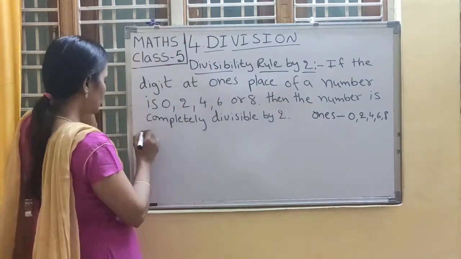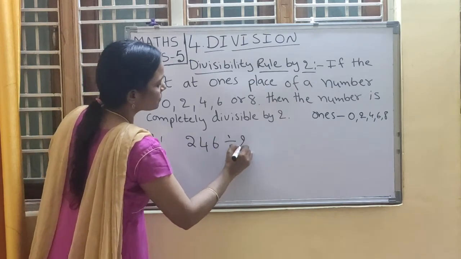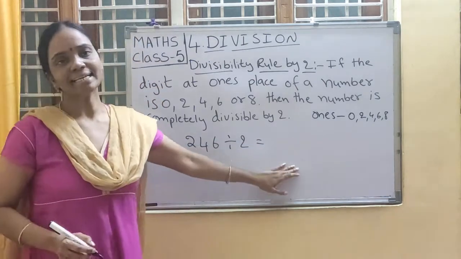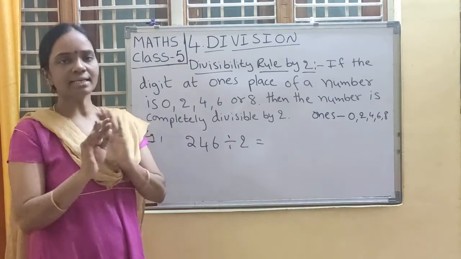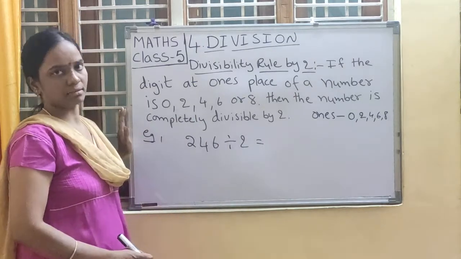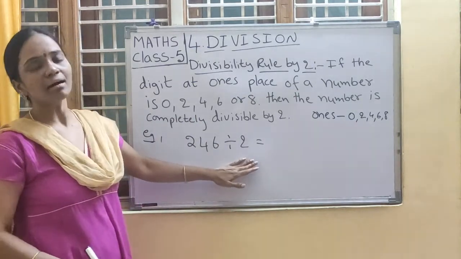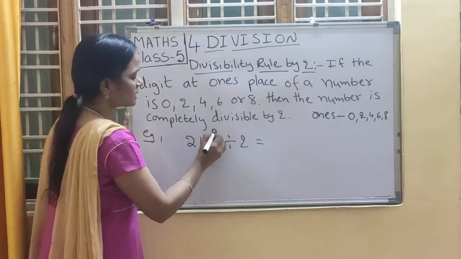Shall we take one example, children? Take 246 divided by 2. I am not taking the actual long division here, you know the long division process. Without taking it, directly I am writing the answer. Is it completely divisible or not? We have to check the digit at one's place.